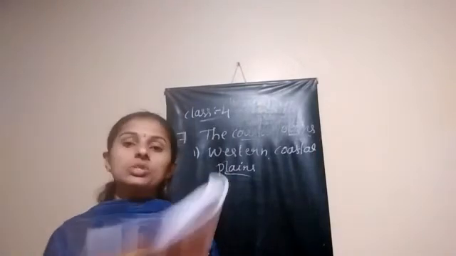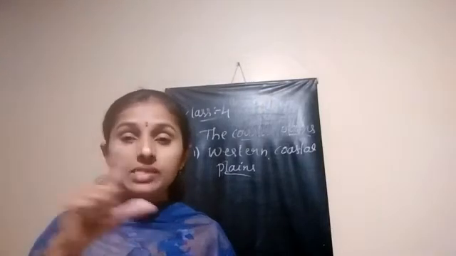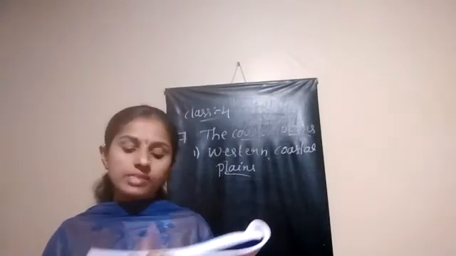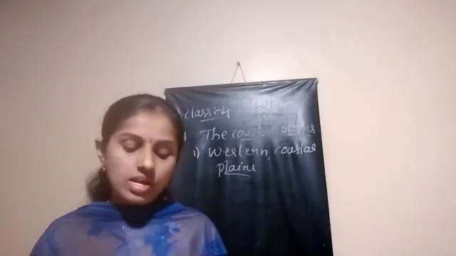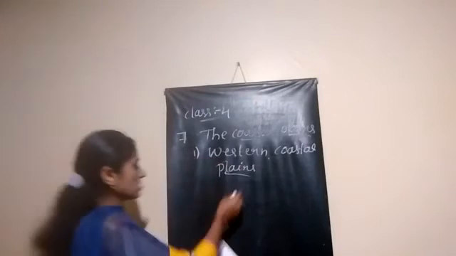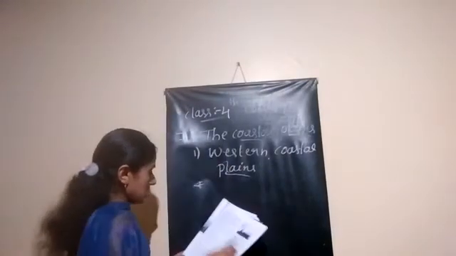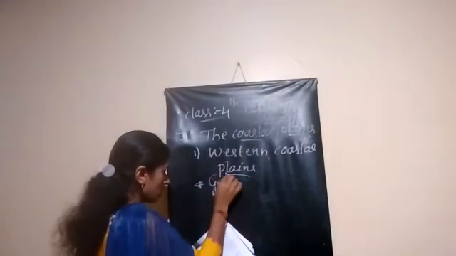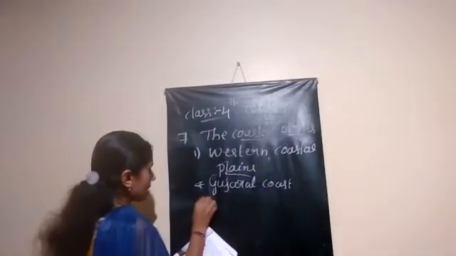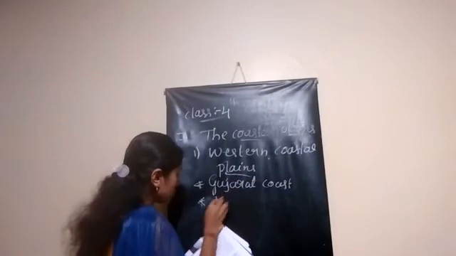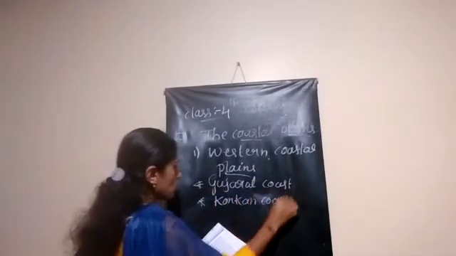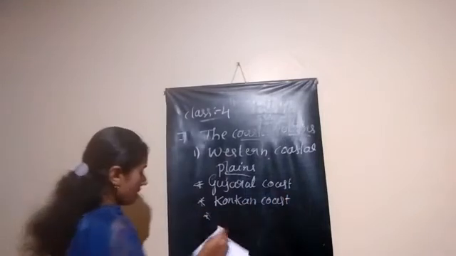And this western coastal plain is again divided into subdivisions. There are 3 divisions. One is the Gujarat coast, the second one is the Konkan coast, and the third one is the Malabar coast.